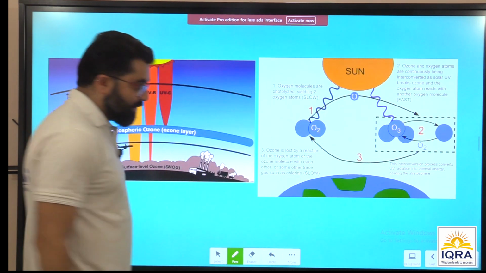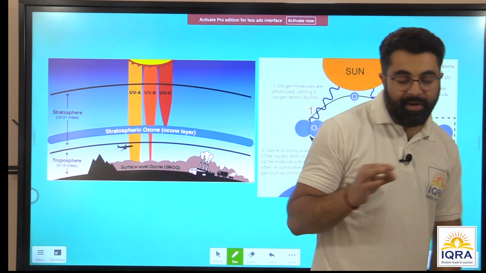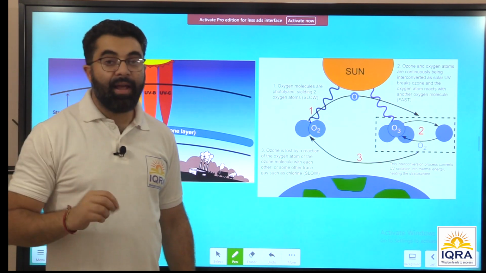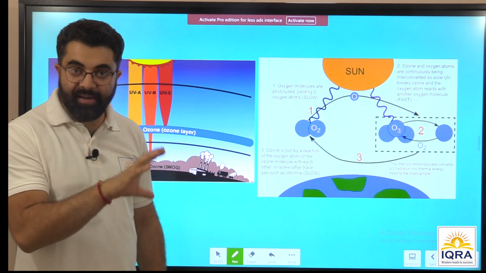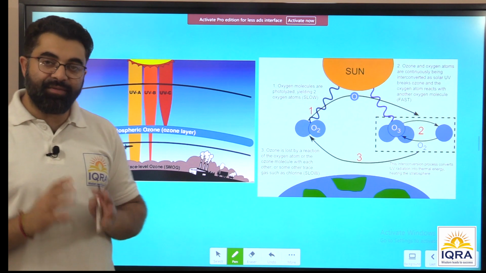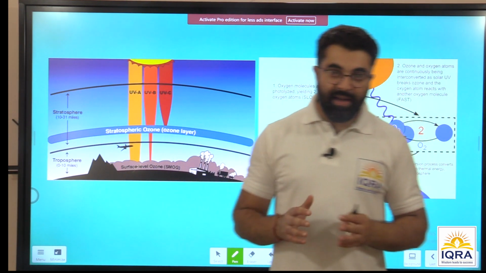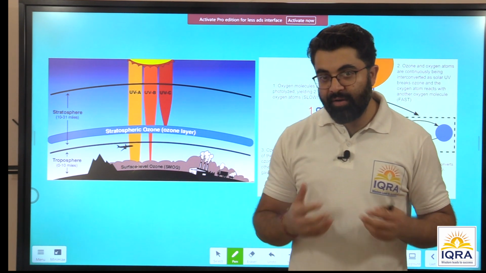There is another point. Let's relate to this point again. And note down this point, that the thickness of ozone is lesser in polar areas, and it's higher, it's thicker, in tropical areas, right? The extent of ozone is very less in case of polar regions, and it's very high in case of equatorial regions or tropical areas.